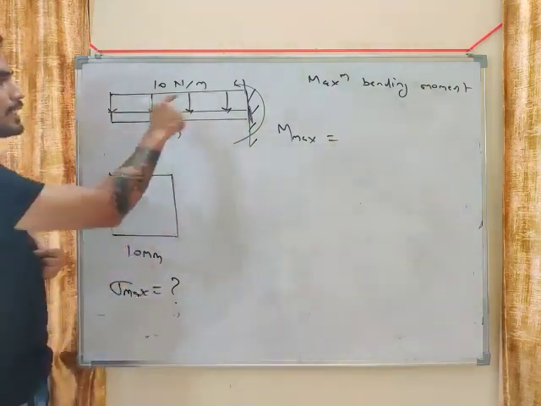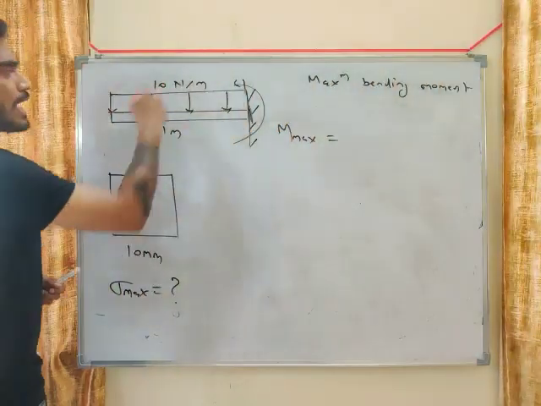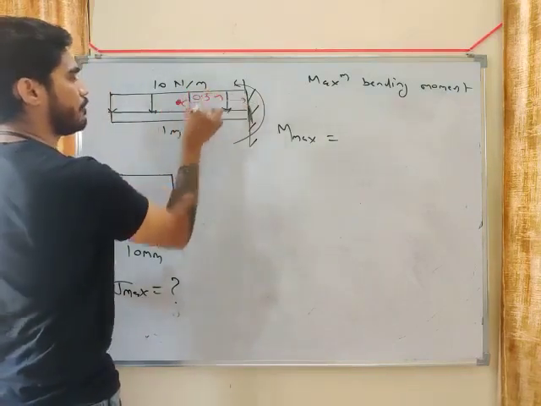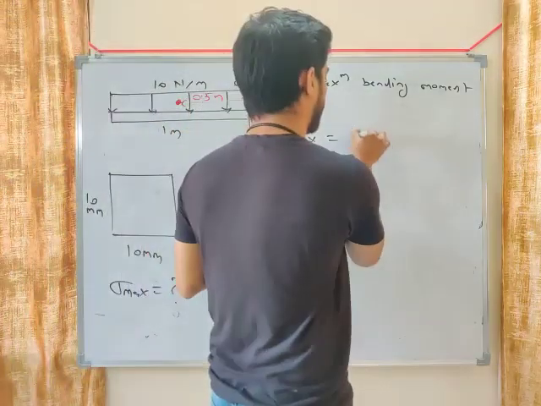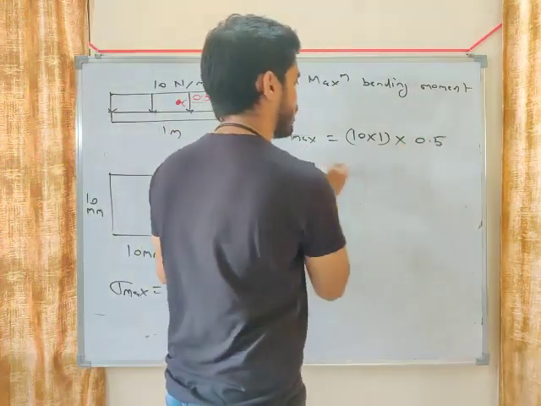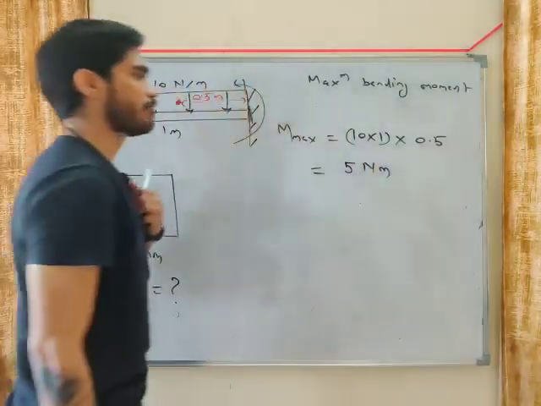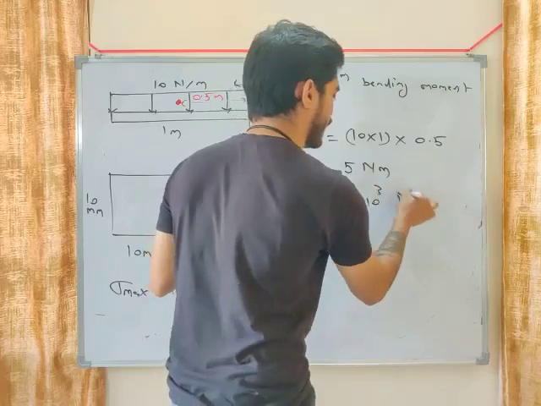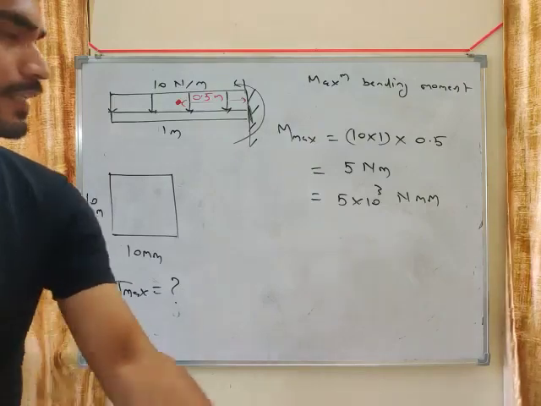What will be M maximum, my friend? You will assume that UDL is acting at the center. So this distance will be 0.5 meter. What will be the value of UDL? 10 into 1, and this distance will be 0.5. So M maximum will be 5 Newton meter, or you can write 5 into 10 to the power 3 Newton mm.